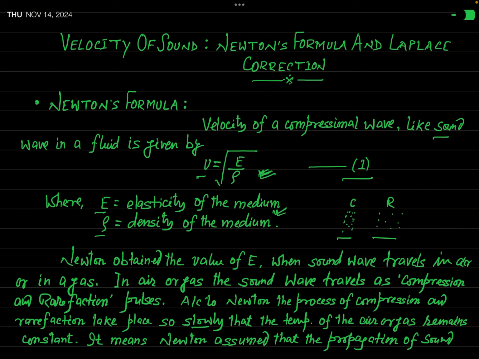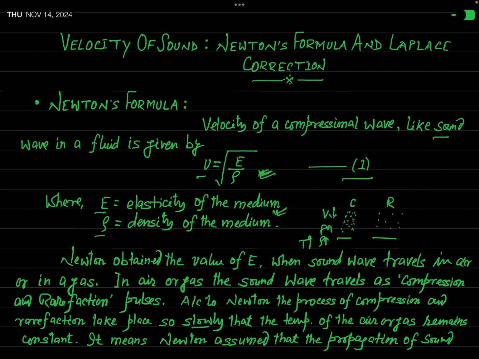And as the compression and rarefaction take place very slowly, what will happen? At the site of compression, the molecules get closer to one another, so locally the volume gets decreased. And when volume V decreases, correspondingly pressure will increase. Again, since volume decreases, density will also increase, and correspondingly temperature T also increases.